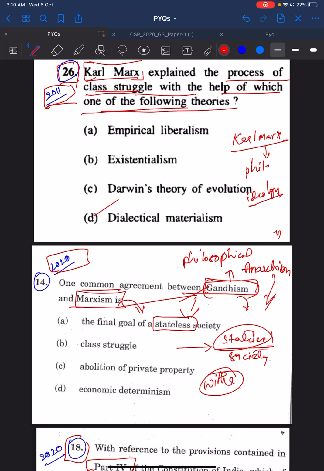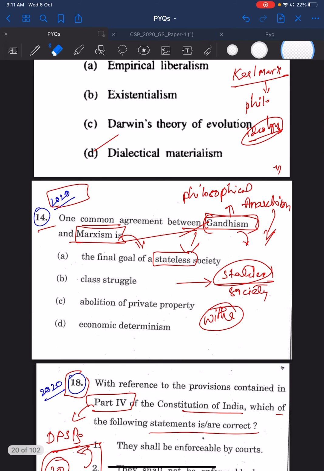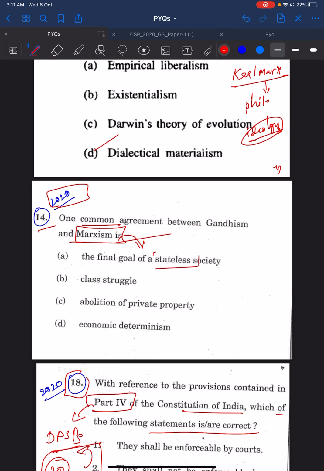Then, if you had read a little bit about Karl Marx, Marxism, communism, then you would know that in 2020 a question was asked connecting the commonality between Gandhism and Marxism. So the commonality between Gandhism and Marxism is nothing but expectation of a stateless society.